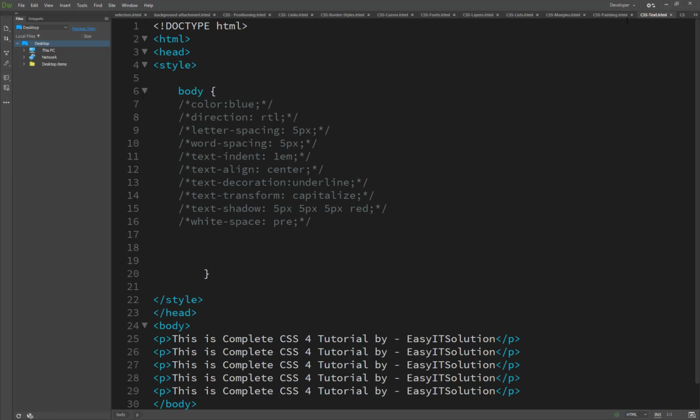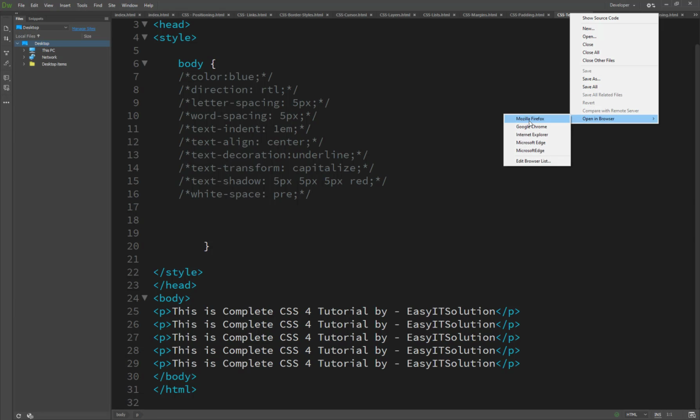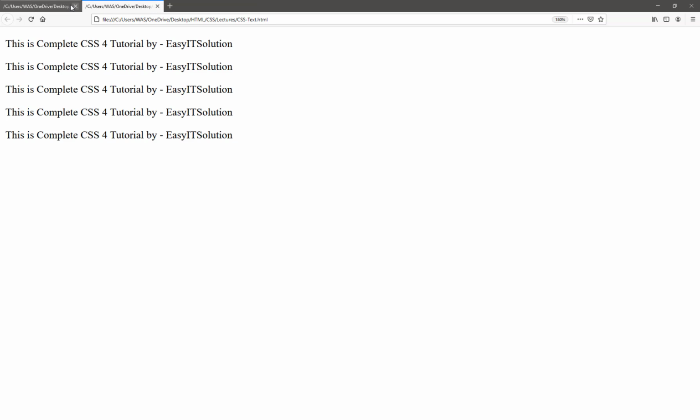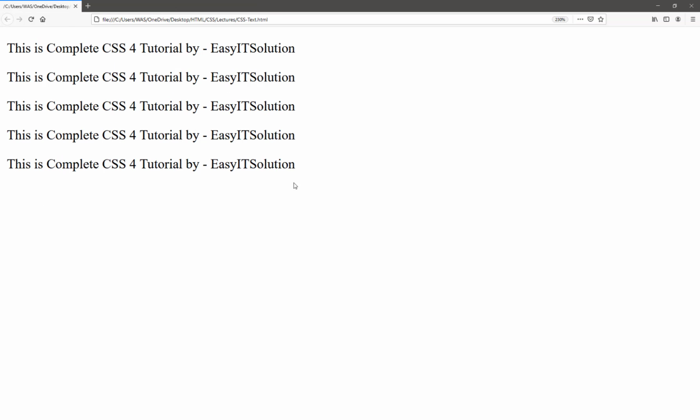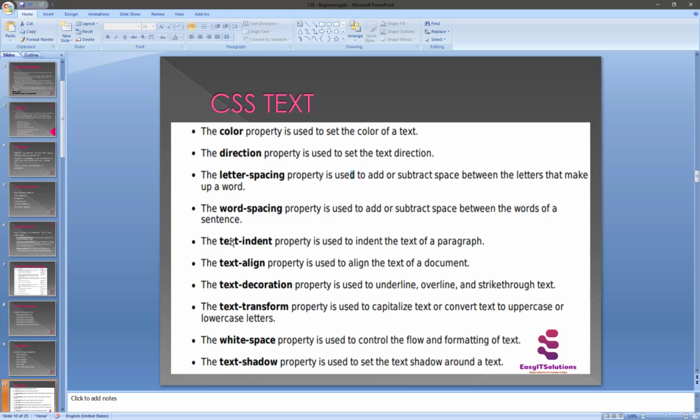So we are just going to click here, but I should close the font one and the background and selector. I think these are done perfectly. So here is the CSS. Now we take a look at what the text looks like. So this is the text. We are just closing the font one and this one. So this is the text, and now one by one we are using these properties.